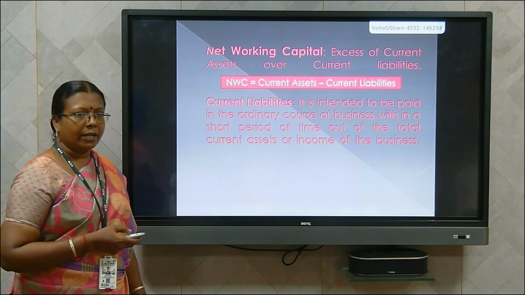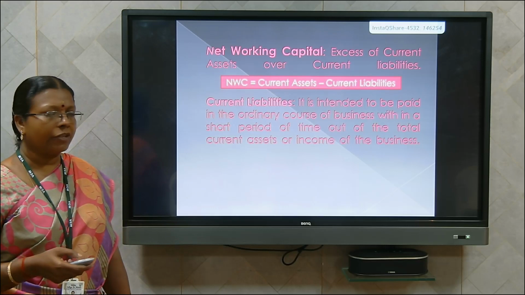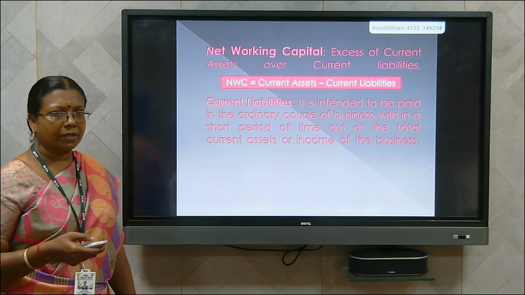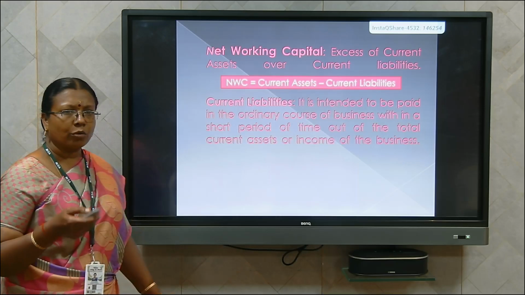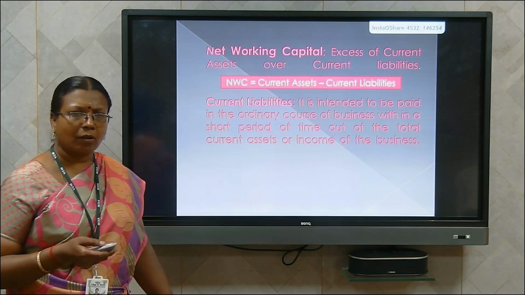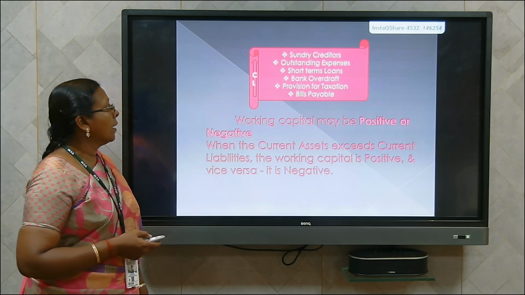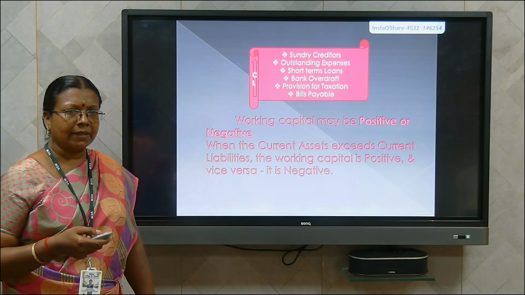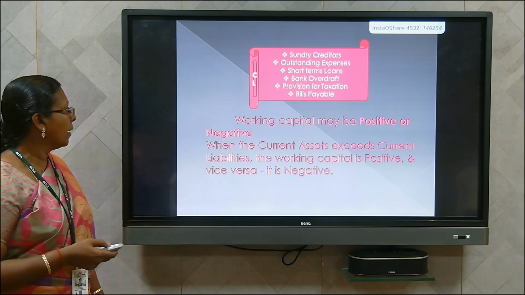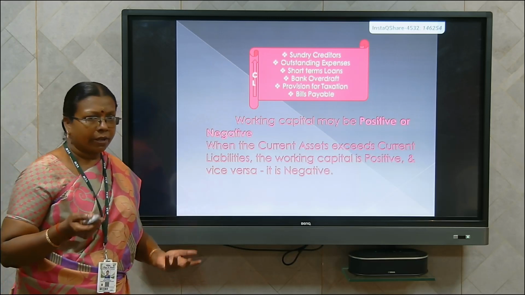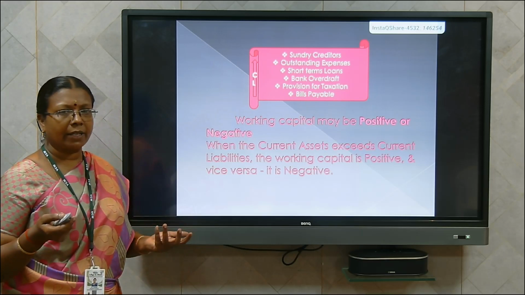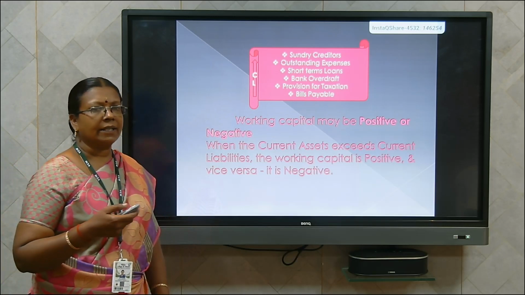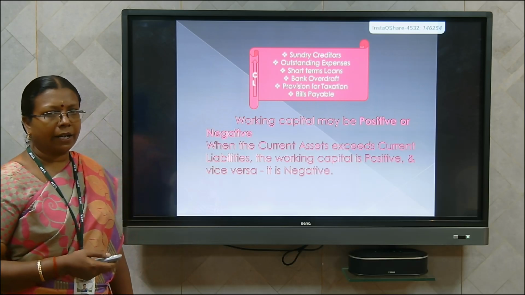What is current liabilities? Current liabilities are those liabilities which are intended to be paid in the ordinary course of a business within a short period of time out of total current assets or income of the business. That is called current liabilities. Examples of current liabilities are sundry creditors, bills payable, outstanding expenses, provision for taxation, etc. The working capital may be positive or negative. When the current assets exceed current liabilities, working capital is positive, and vice versa. That means when the current liabilities exceed current assets, the working capital is negative.